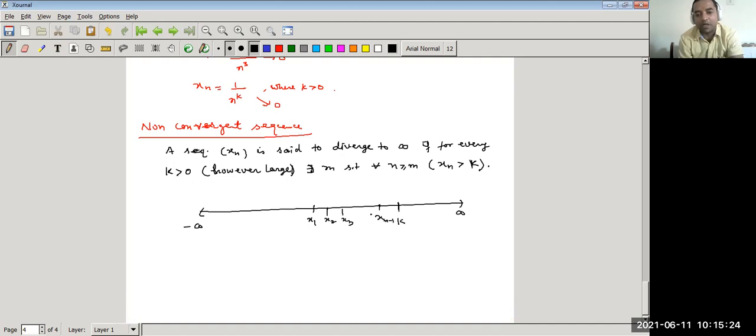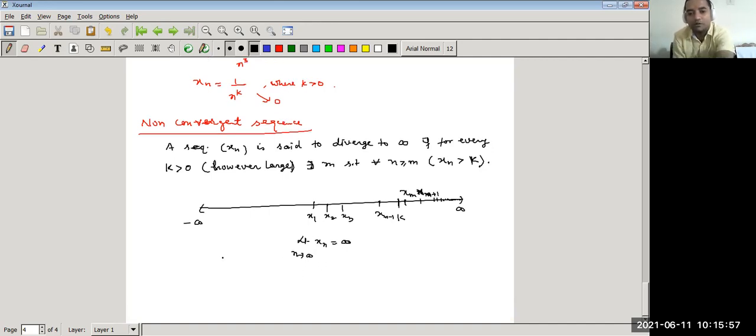But what happens after the mth term? The terms of the sequence are greater than k. xm plus 1 and all the terms beyond m lie to the right of k. If such a thing happens, then we can say the sequence diverges to plus infinity, or the limit as n goes to infinity of xn is equal to plus infinity.